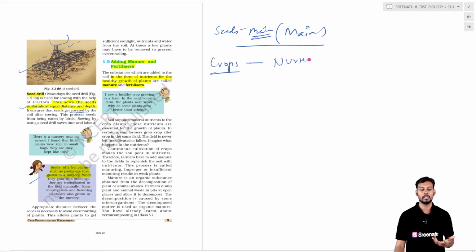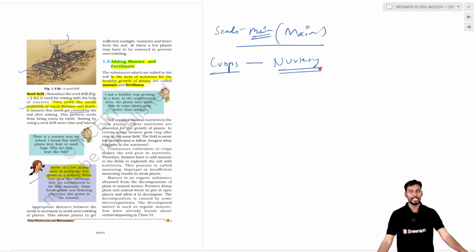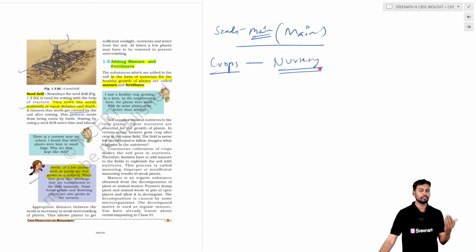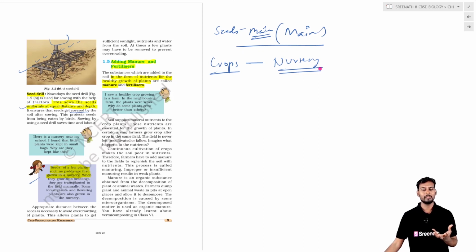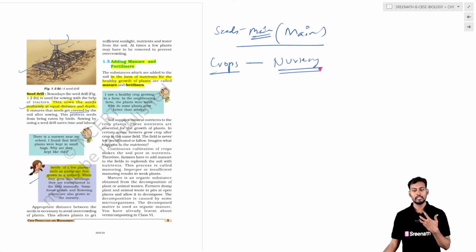For example, in the case of paddy, the paddy crop needs proper attention before being transferred to the main field. These crops require attention in the nursery, and after they have been taken care of in the nursery, they will be transferred to the proper main field.